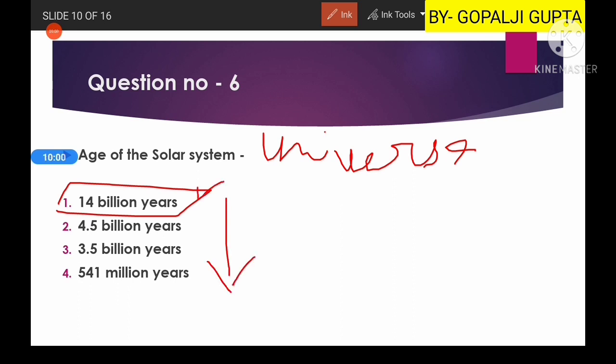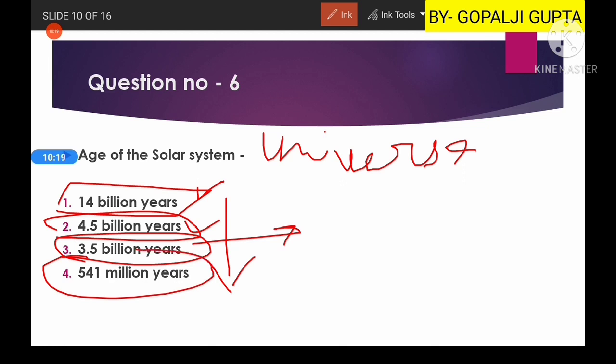Then the age of the solar system is 4.5 billion years. Then the first life appeared on Earth 3.5 billion years ago, and when life exploded, that was 451 million years ago. So you can use this chronology to remember.